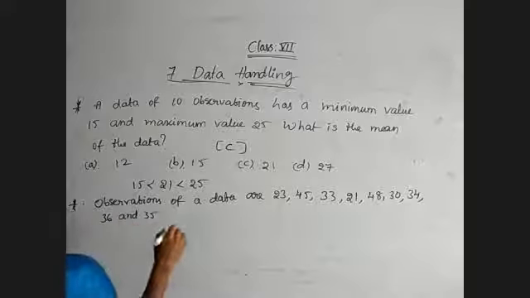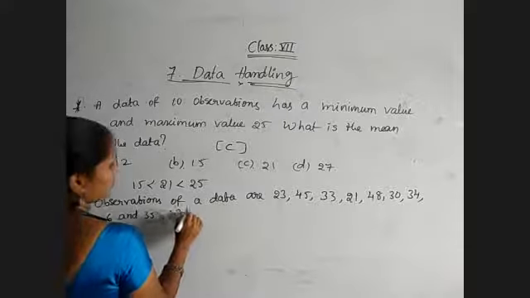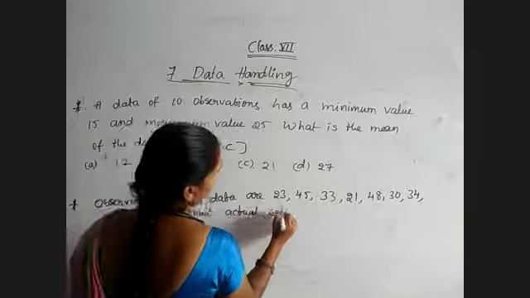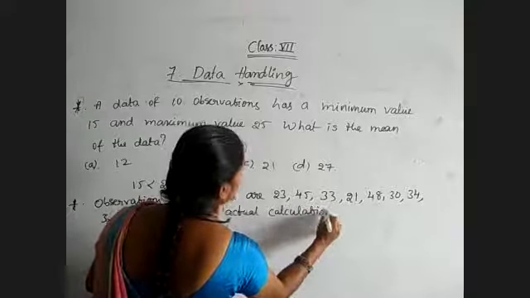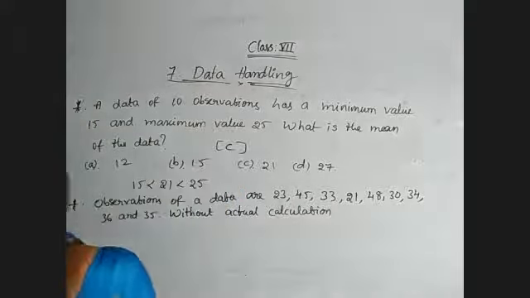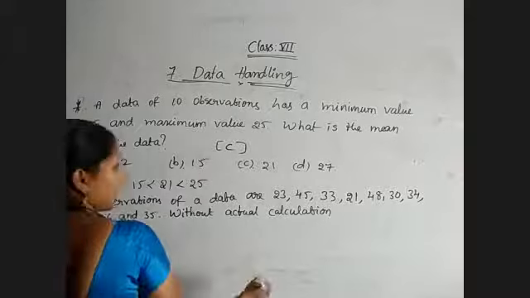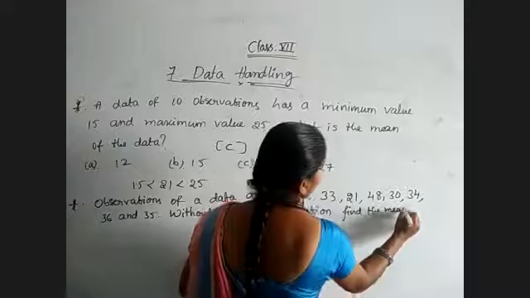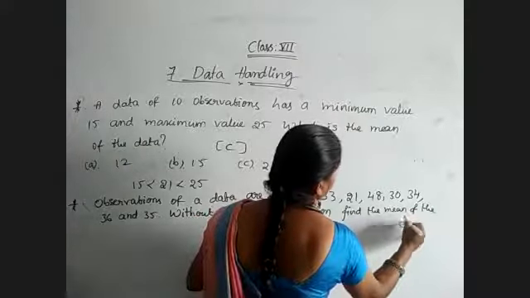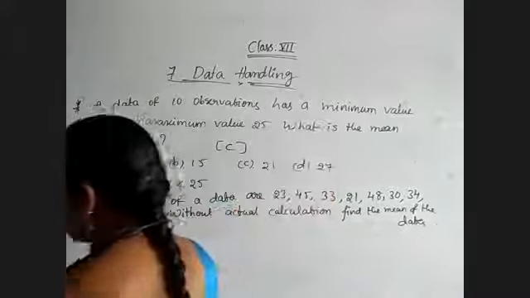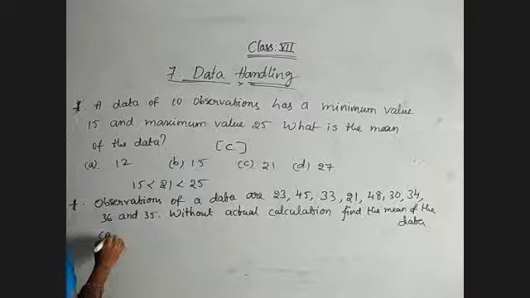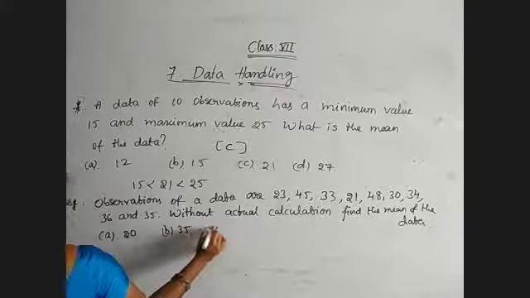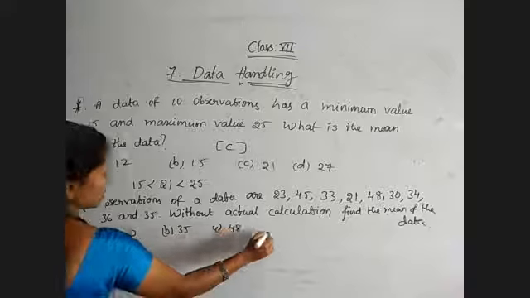Without actual calculation, find the mean of the data. So here options are given: A as 20, B as 35, C as 48, and D is 50.